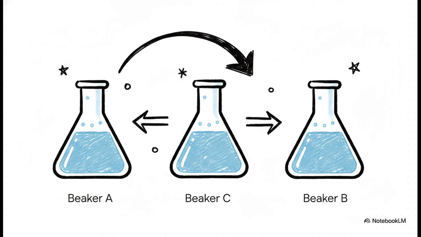I mean, think about it. If the temperature of 1 equals 3 and 2 equals 3, then 1 obviously has to equal 2. It sounds incredibly basic, almost like common sense, but this transitive property is literally the entire foundation for how we define and measure temperature in the first place.